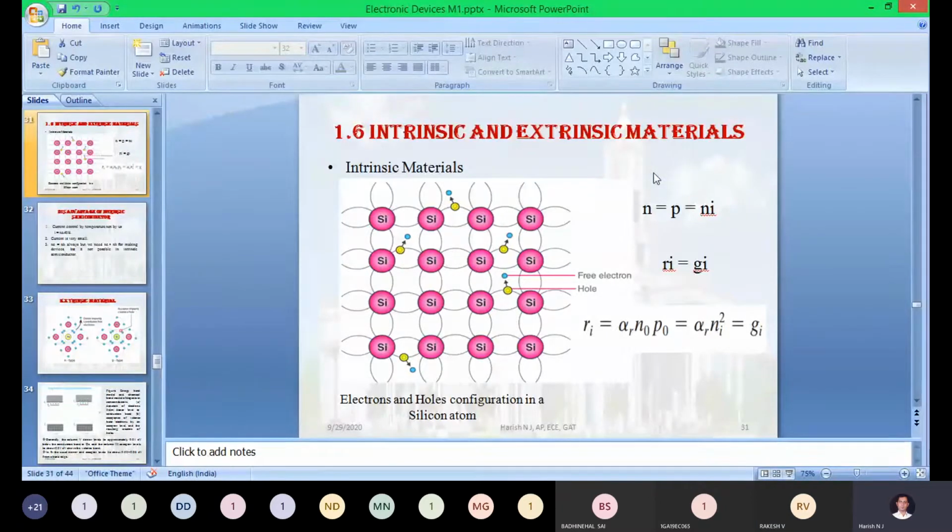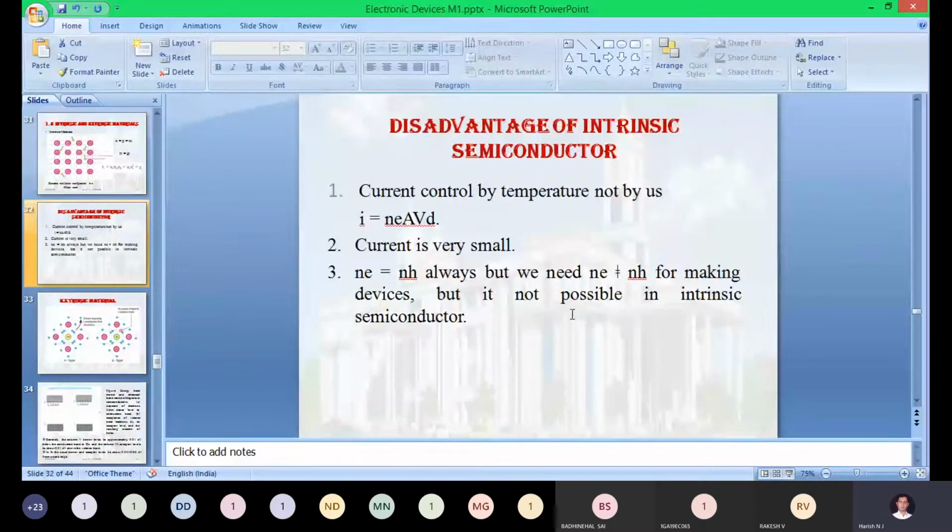At the same time, the second equation says the number of recombination will be equal to the number of generation. So this is all we discussed about the intrinsic semiconducting material. At the same time, we also listed a few disadvantages of the intrinsic semiconducting material. What are those disadvantages?